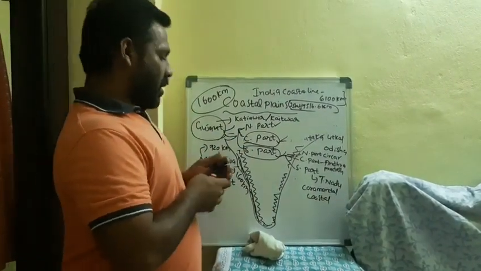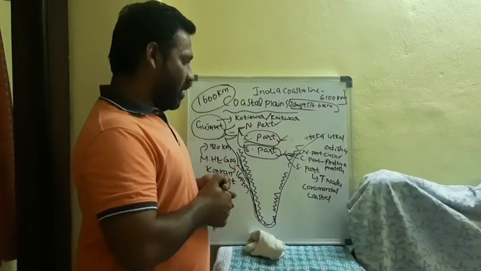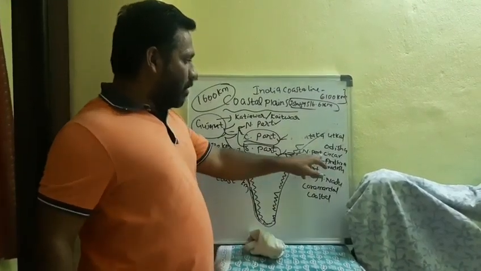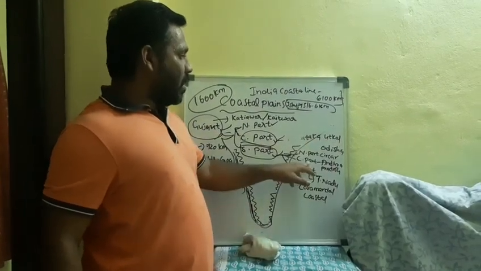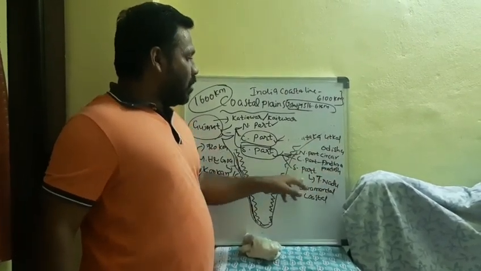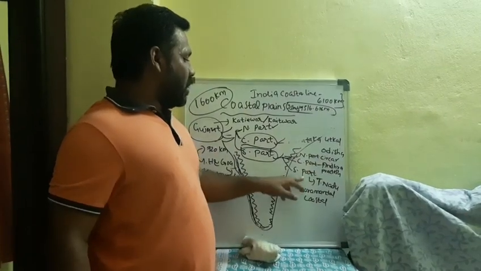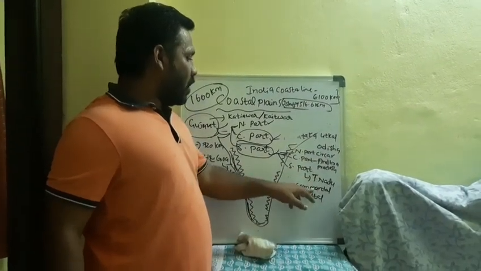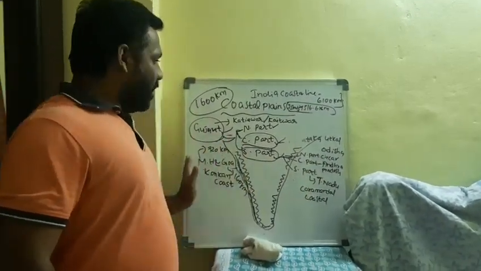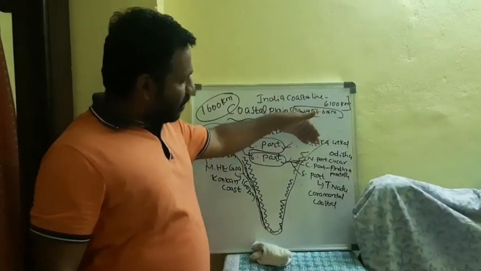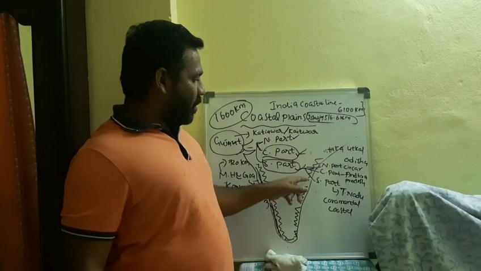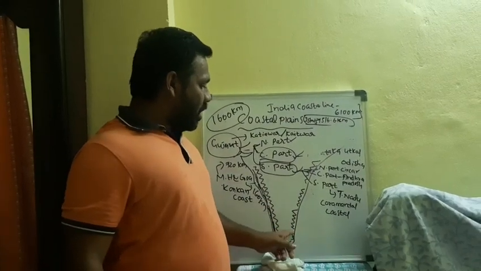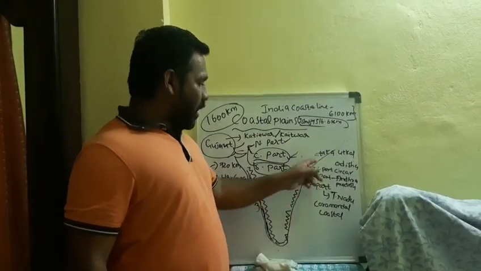The eastern coastal plain is divided into three parts: northern part, central part, southern part. The northern part, Odisha, is called Utkal coast. The central part, Andhra Pradesh state, is called Sarkar coast. The southern part, Tamil Nadu state, is called Coromandel coast. Here the Mahanadi river forms deltas. At the same time in Andhra Pradesh, the Krishna Godavari delta. In Tamil Nadu, the Kaveri delta forms.